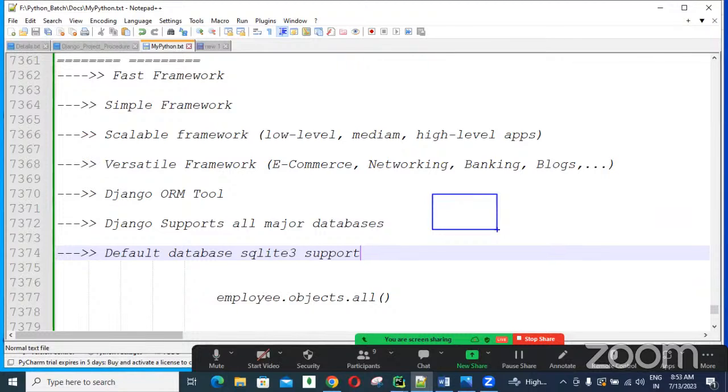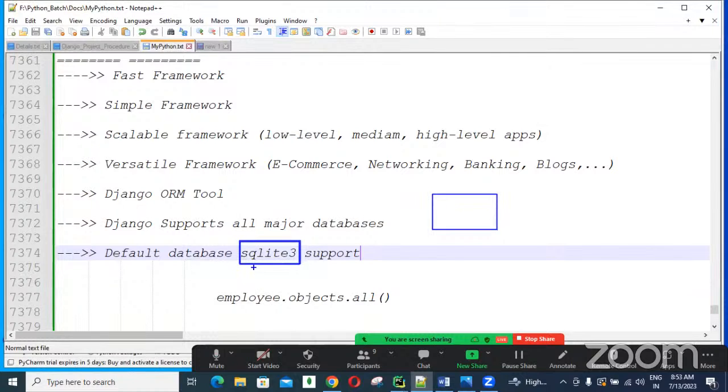We have a database section there. I will show you practically. But no need to download and install manually. Django by default comes with a SQLite 3 database. This is one of the databases for our project related data or our application related data. We can store it here and do the CRUD operations here, SQLite 3.